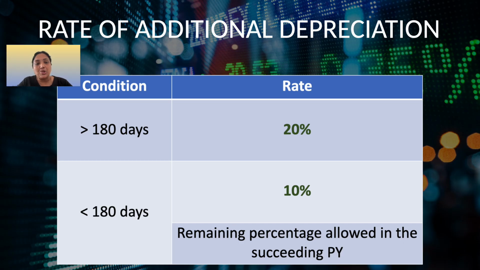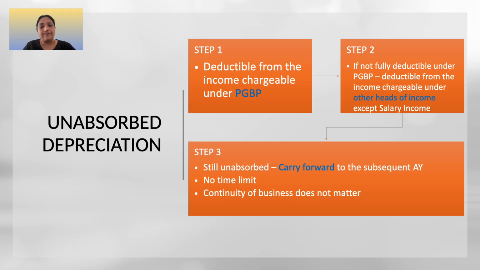What is the rate of additional depreciation? If the assets were used by the assessee for a period more than 180 days in the first year, then 20%. If it is less than 180 days, then 10%. The remaining percentage can be claimed as a deduction by the assessee in the succeeding previous year.